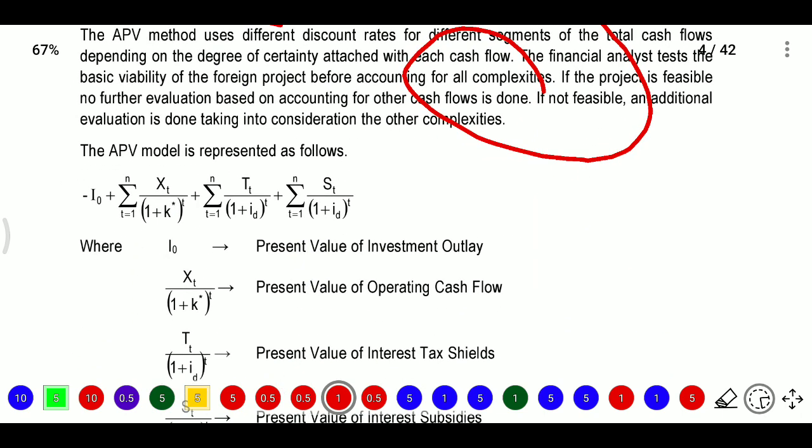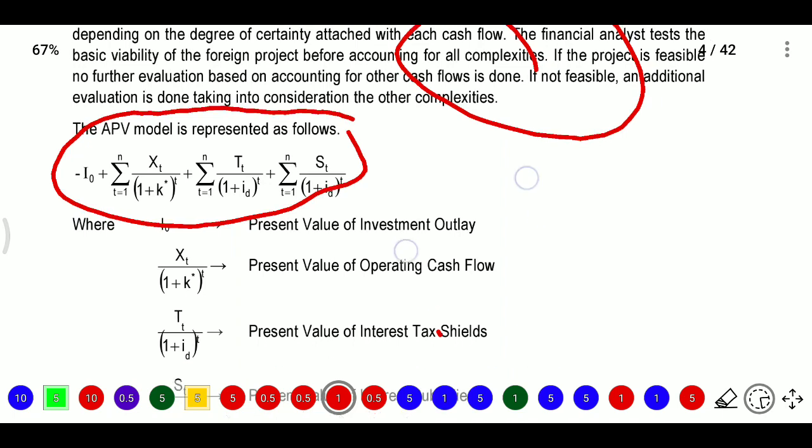Now the APV model is represented as follows. There is one formula. Firstly, the present value of the investment outlay. Whatever the investment outflow, meaning cash outflow, we will deduct, and after that we will add the present value of all inflows. So XT is the present value of operating cash flow, and TT is the present value of interest tax shield and the present value of tax subsidies.